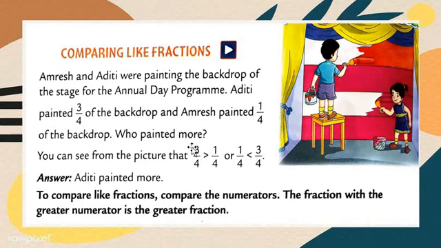We have to only check the numerator, the upper digit, not the down digit. See, is 3 bigger or 1 bigger? 3. It means we have to put the greater than sign or less than sign. So here the answer is Aditi painted more. Aditi painted 3/4 and Amrish painted 1/4. 1 is small and 3 is bigger. We have not checked the denominators, the down digit.